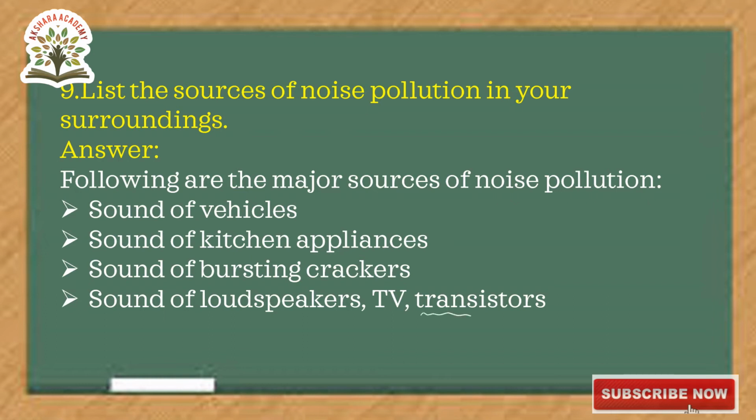Transistors are nothing but radio. These are the sources of noise pollution in our surroundings, in our daily life.